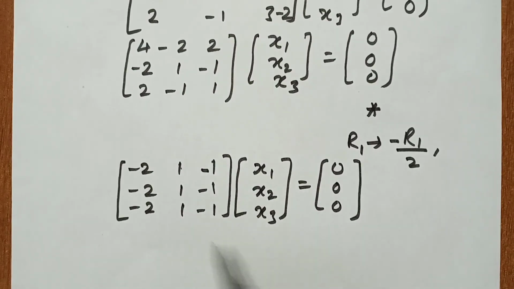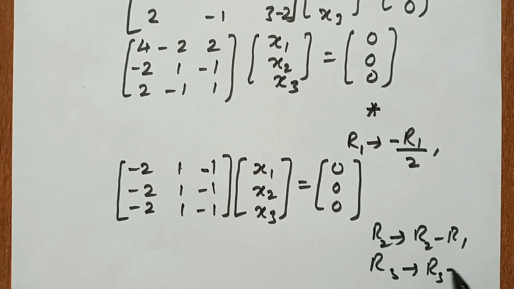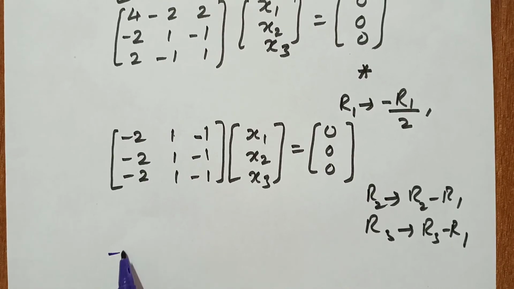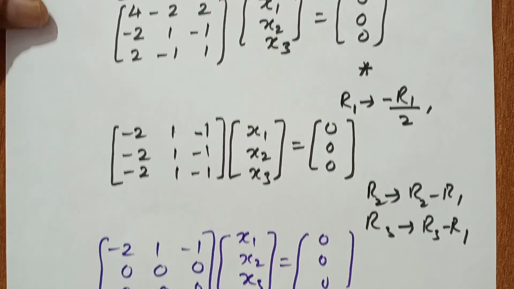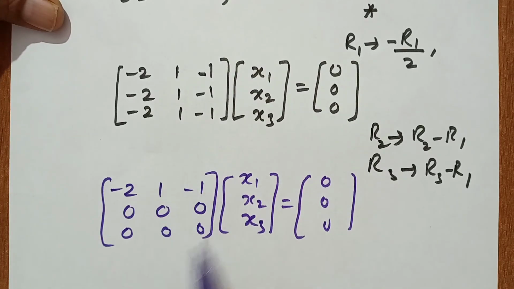Now R2 tends to R2 minus R1, R3 tends to R3 minus R1. So we can write minus 2, 1, minus 1, 0, 0, 0, 0, 0, 0, times x1, x2, x3, equal to 0, 0, 0. Please see, in this matrix 2 rows have all elements 0.